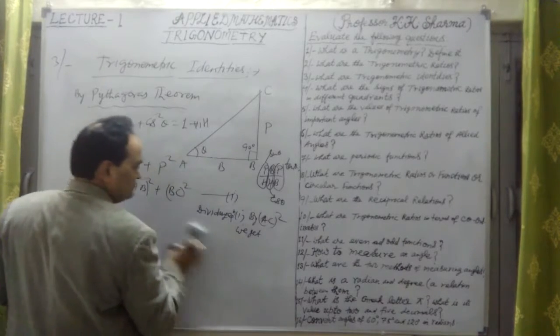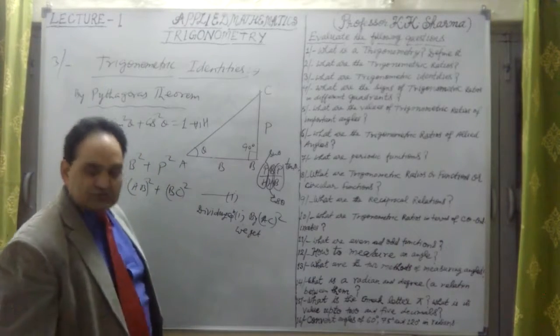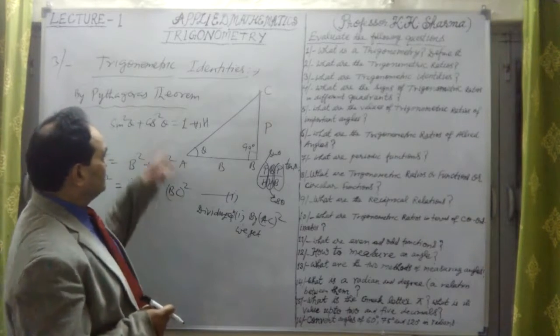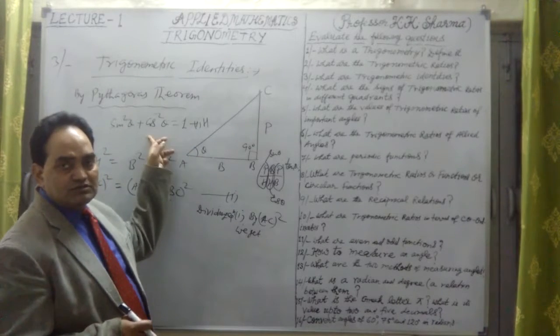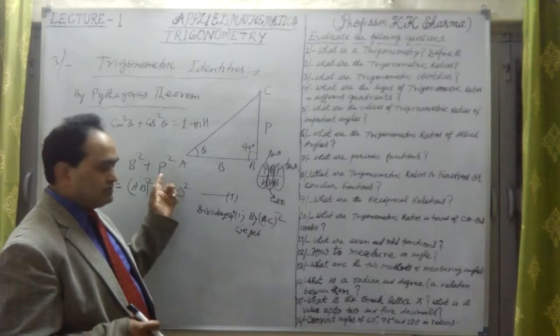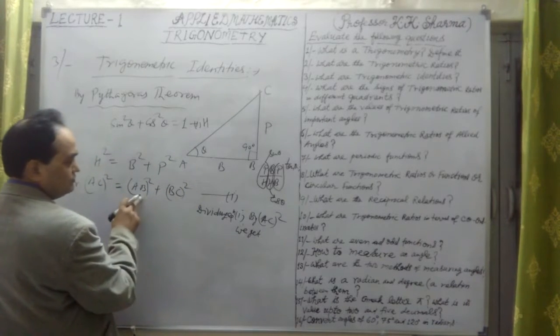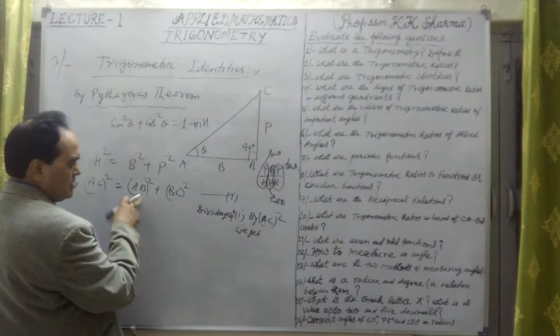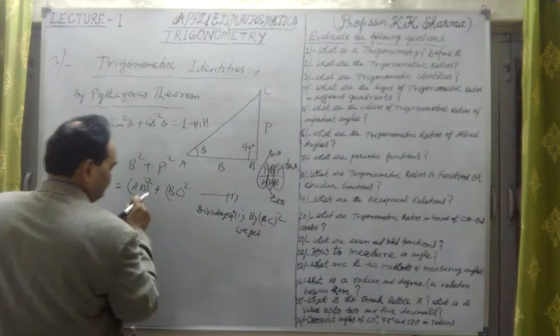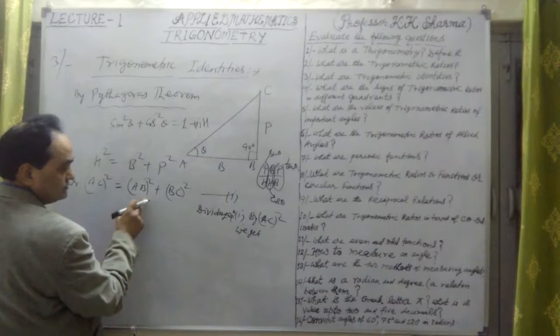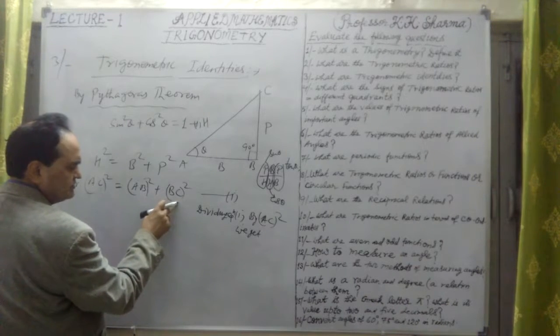Now let me find out the other trigonometric identities. This is the first one, sin square theta plus cos square theta equals 1, obtained by dividing by AC square. Now if I divide it by AB square, the base square. Sorry, let me divide it by BC square.